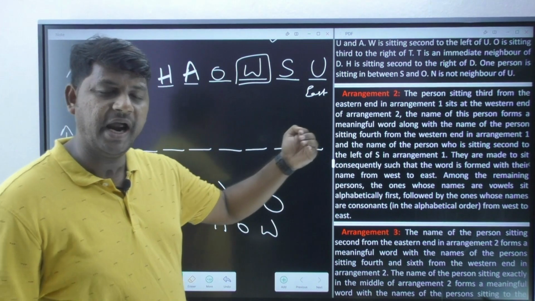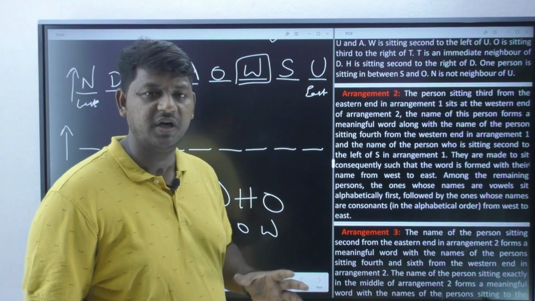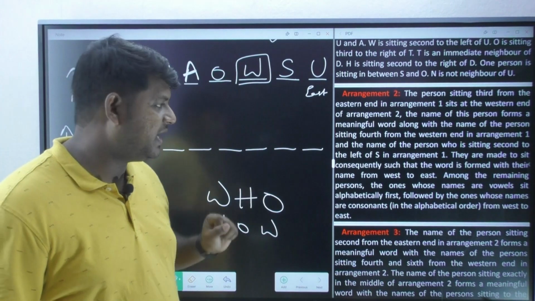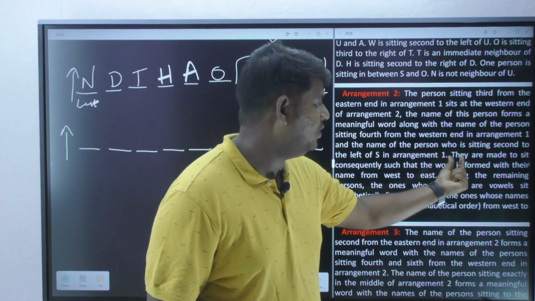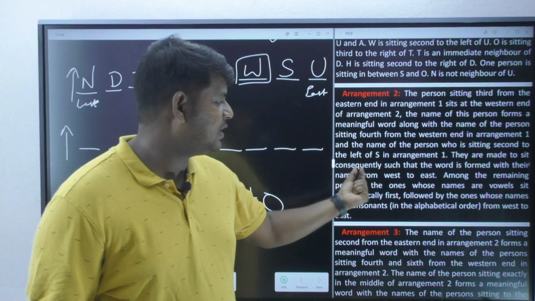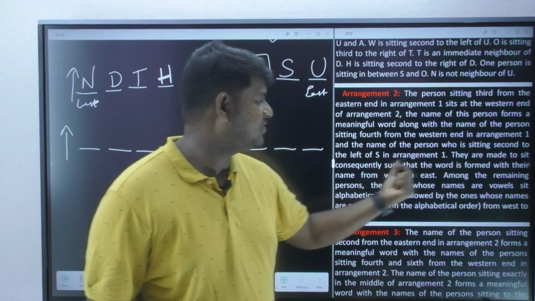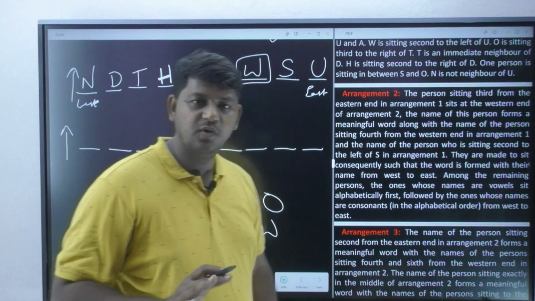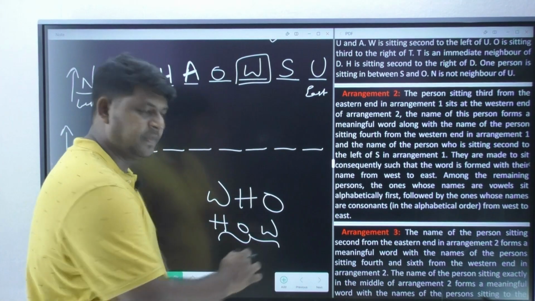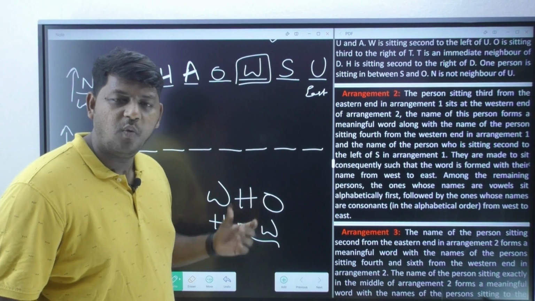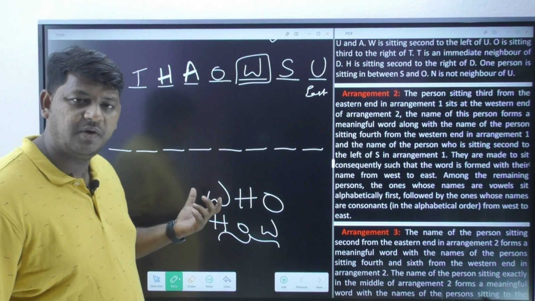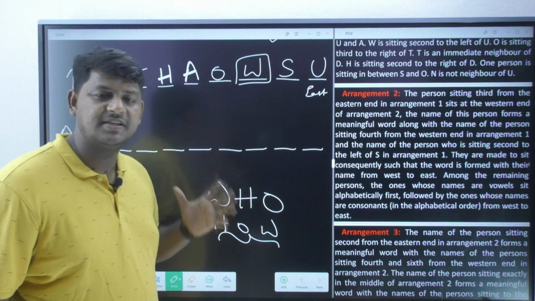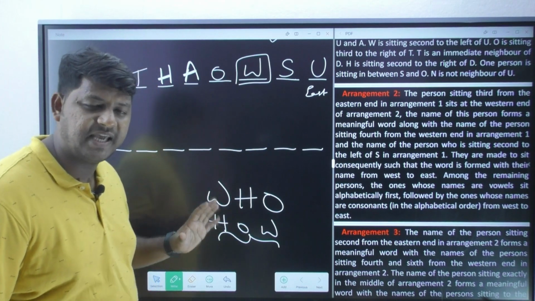Let's move forward and understand the information so that you might get a small hint or clarity from our examiner. Now if you observe, they are made to sit consequently such that the word is formed with their names from west to east. So he is not asking us to jumble them. He is clearly saying that whatever sequence, whatever order we have got, consequently we are supposed to bring those persons in the same order.